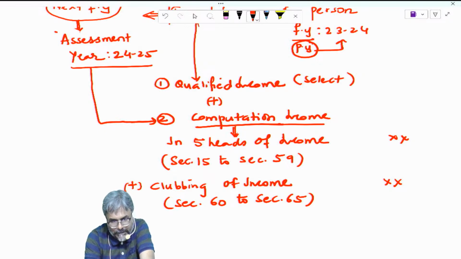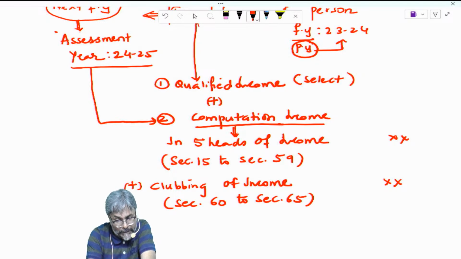One is the special rate of tax on special income included in the total income.